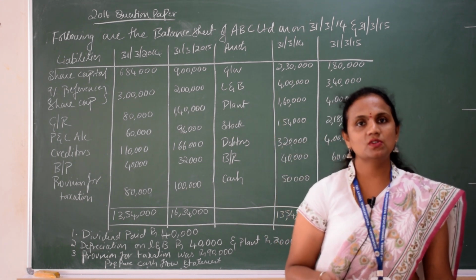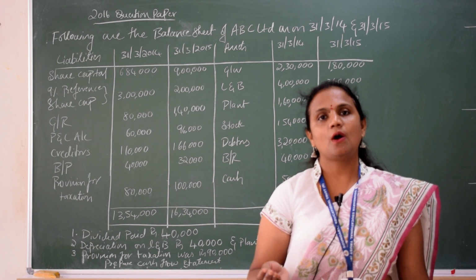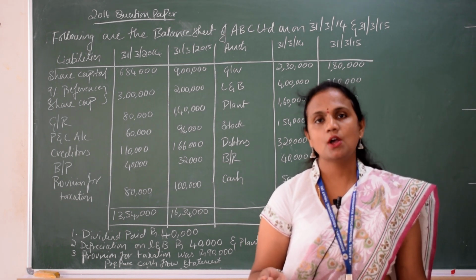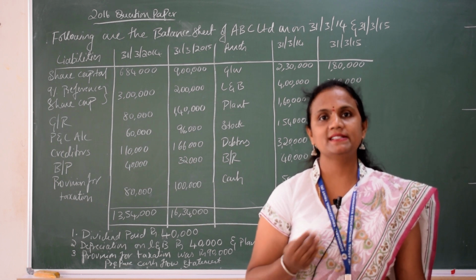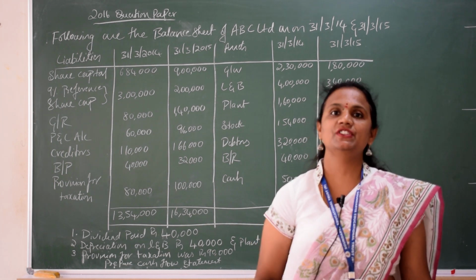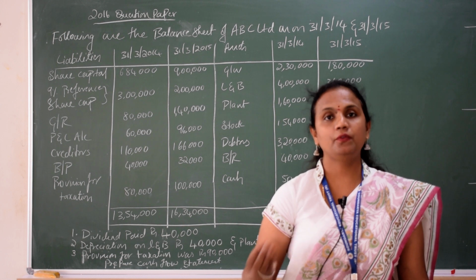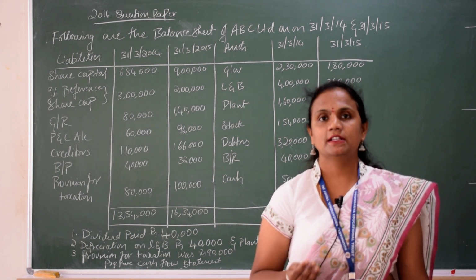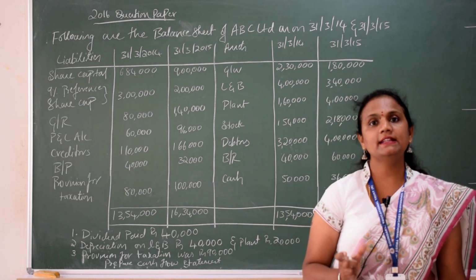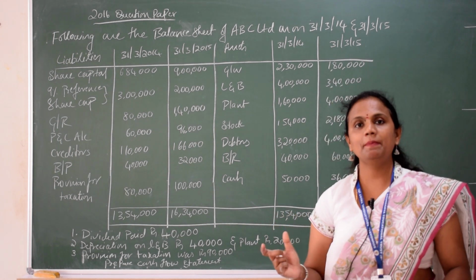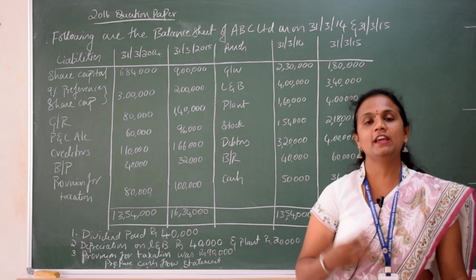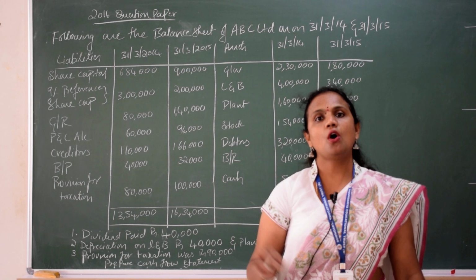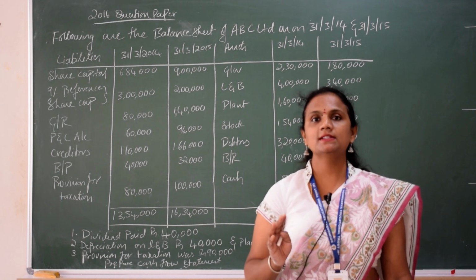What do you mean by cash flow statement? Cash is money or something equivalent to cash. That can be a bank balance or marketable securities, or the cash you have in your pocket. Flow is the changes that happen in the cash. Statement is a documentation. We prepare this statement to document where the cash is increasing or decreasing and why. All those things we are documenting, that is called a statement.